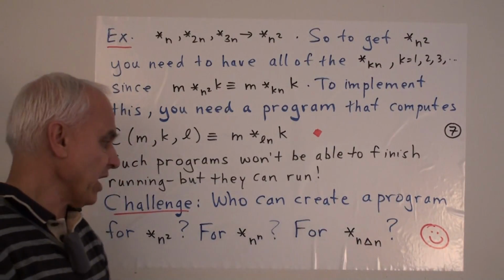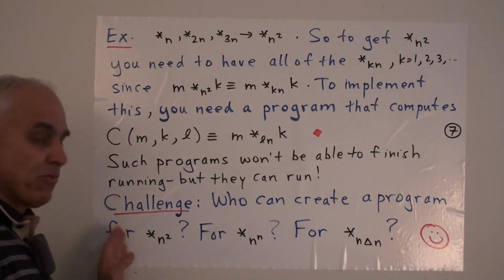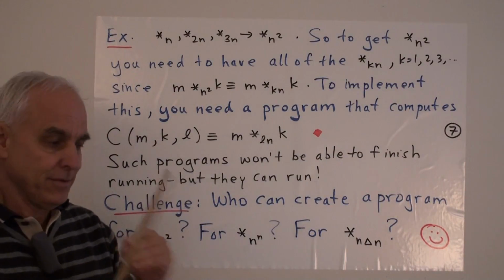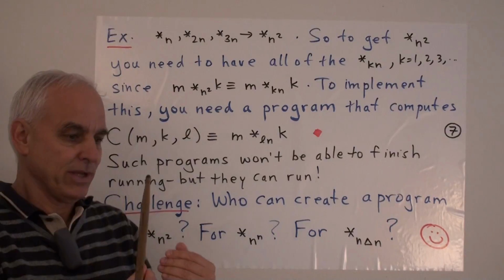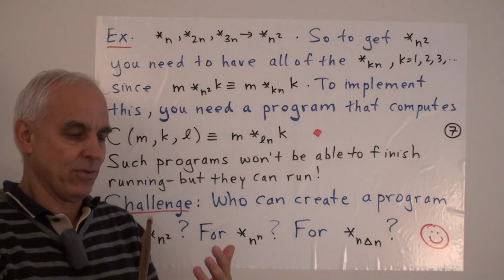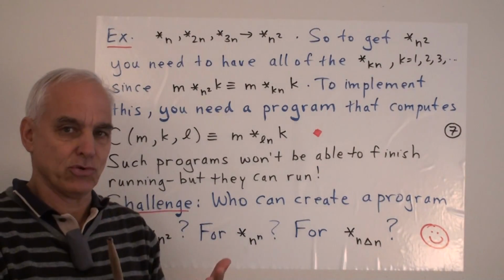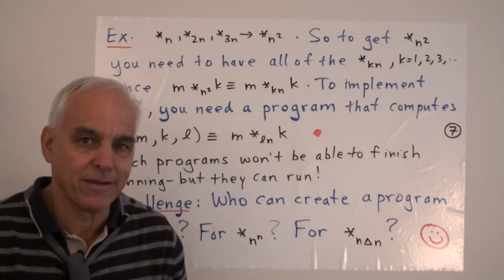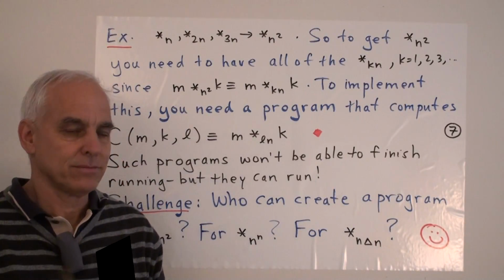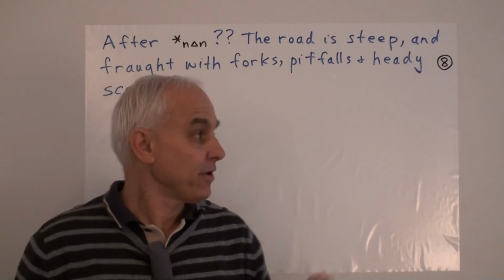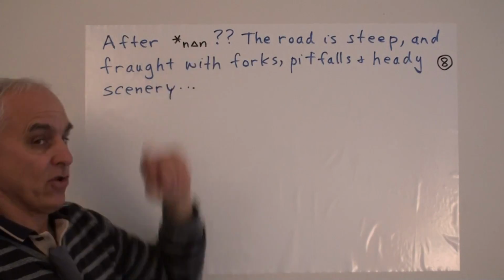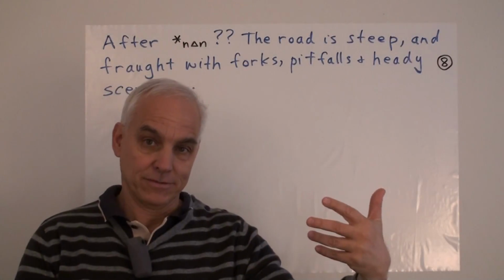I imagine these are very challenging. You probably want to start much more modestly, but it's something that people can actually write programs for, and we can check whether these programs actually work theoretically. I think it's cool. Okay, so what happens after this star n triangle n that we've now arrived at?